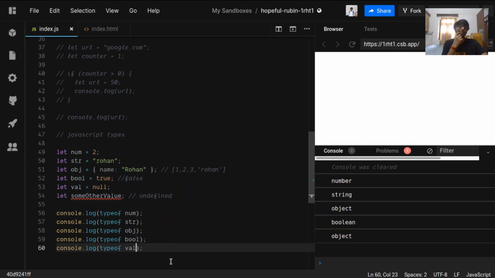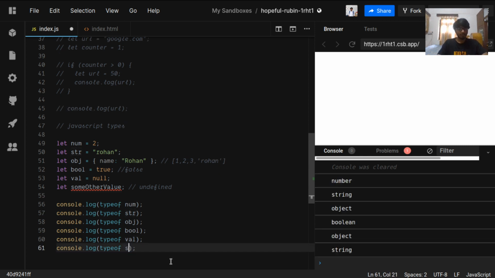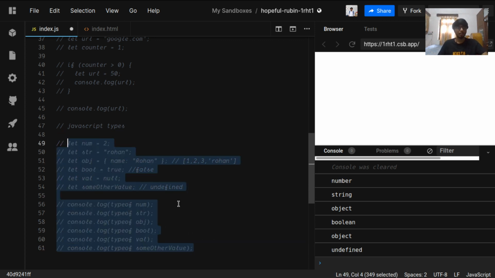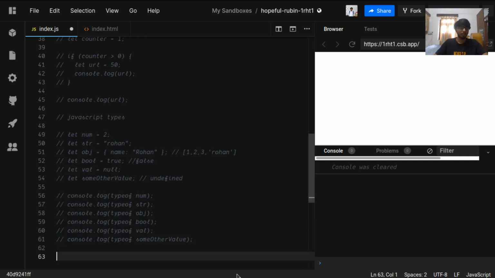And why is it so? Because JavaScript works like that only. JavaScript reports null as an object, and that is a problem with the language, but it is what it is. Typeof some other value is undefined because it has not yet been given some value, so it is undefined for now. So these are some basic JavaScript types. There are more types in JavaScript like symbol and bigint. You can just check them out on MDN docs or W3Schools or anywhere else.